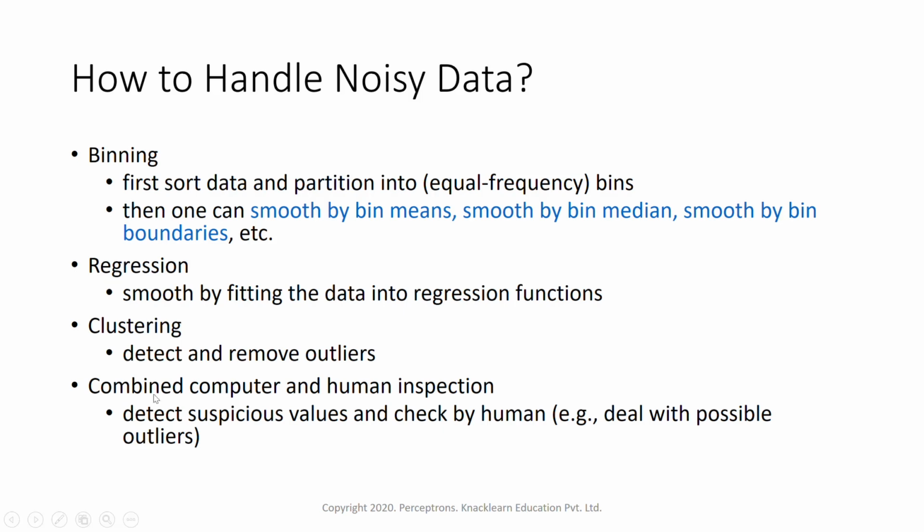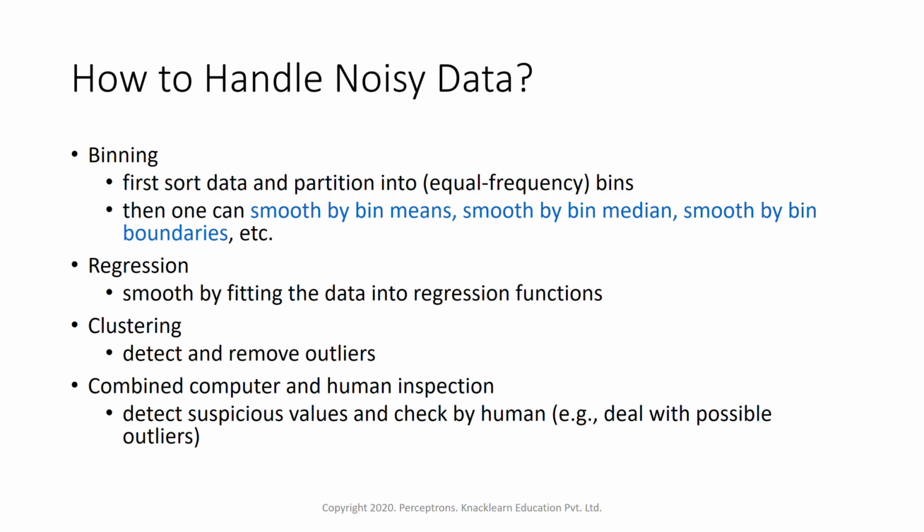And the other one is regression. Regression is like smoothing the data by fitting the data into regression functions. There is something called regression analysis, a predictive modeling technique. Using regression techniques also, we can remove the noise within the data. And also there is something called clustering technique, that is like detecting and removing outliers. Outliers can also tend to a noise within the data. We have already seen outlier detection in the earlier sessions. So detecting and removing the outliers, we can also use clustering technique for that.